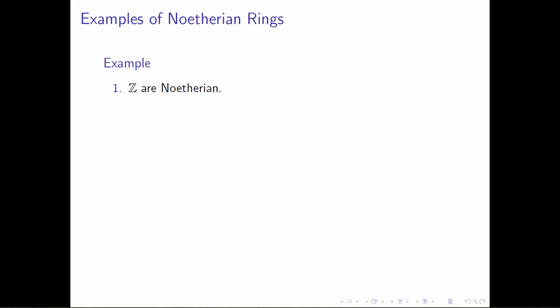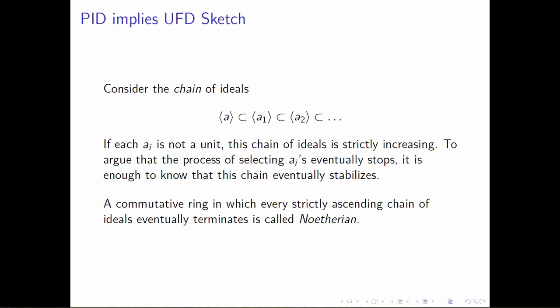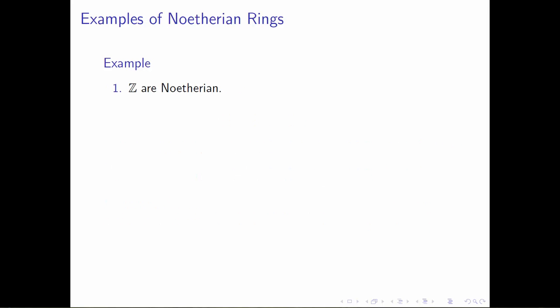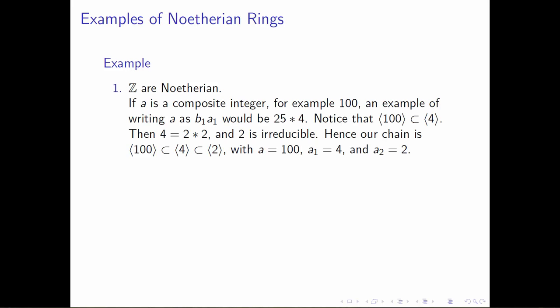Picking up where we left off, we just defined a Noetherian ring, which I'll put the definition up for you one more time. This is a commutative ring in which every strictly ascending chain of ideals eventually terminates. That's a Noetherian ring. And of course, the integers are Noetherian because the integers are everything you'd ever want them to be except maybe a field.